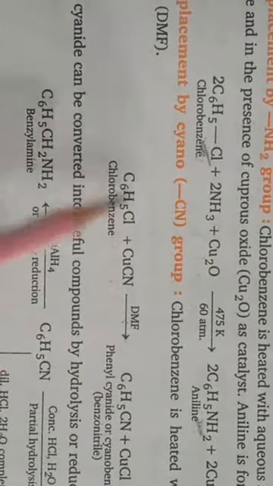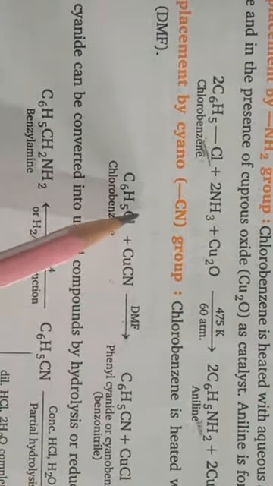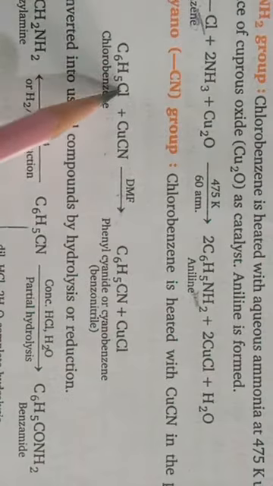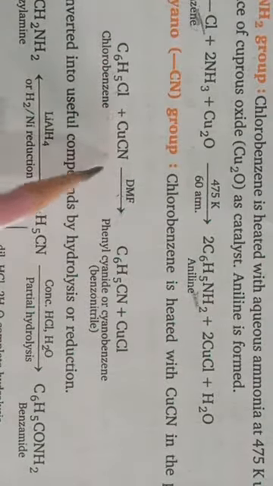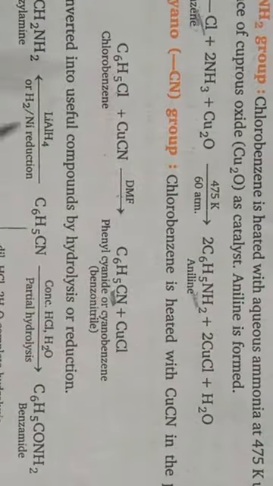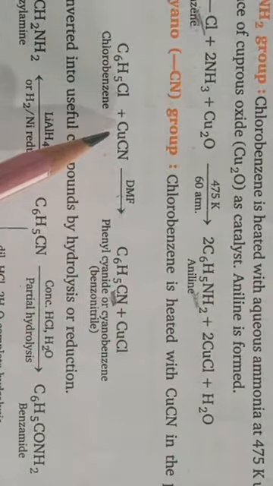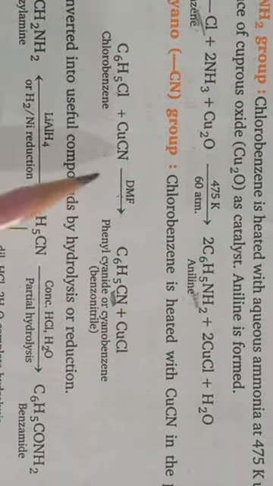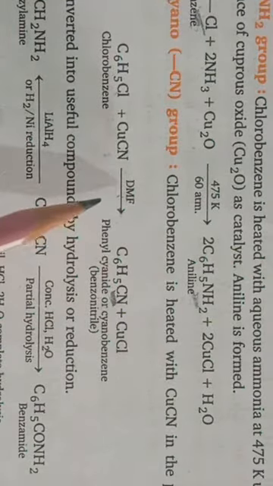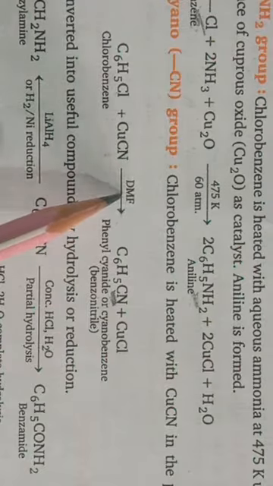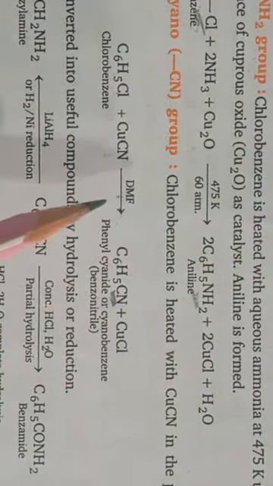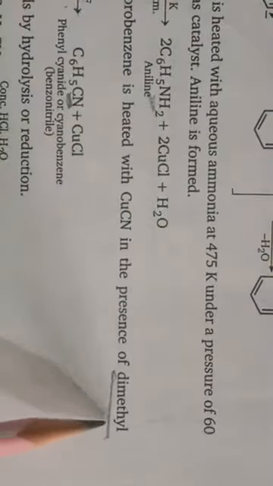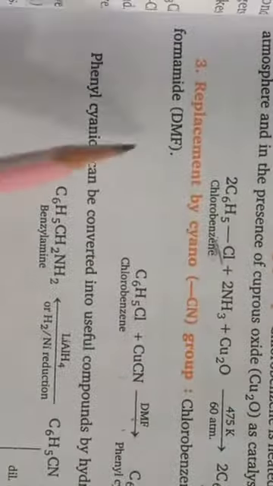Next, displacement by cyano group. In this reaction, the halogen atom of aryl halide is displaced by the cyano group. The reagent we are using here is cuprous cyanide, in the presence of dimethyl formamide.